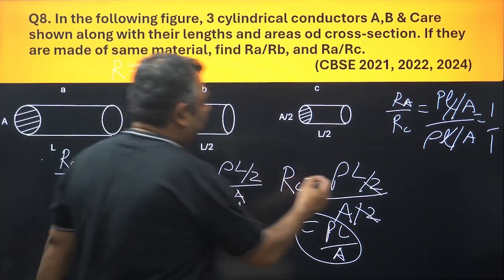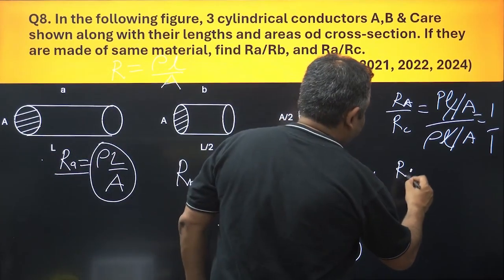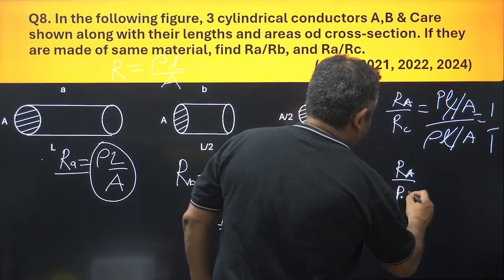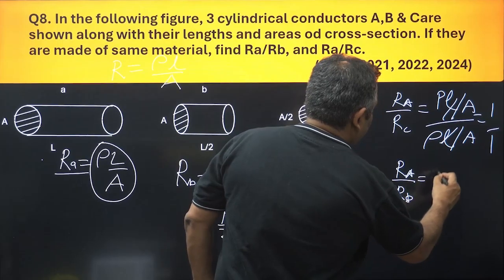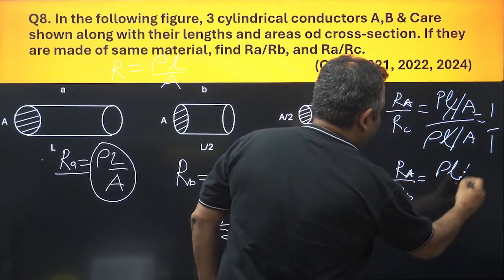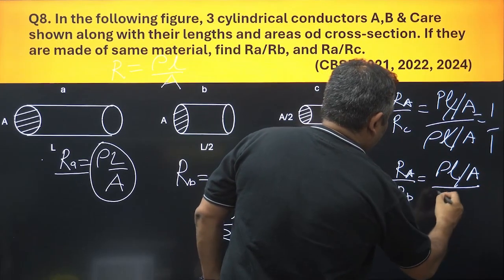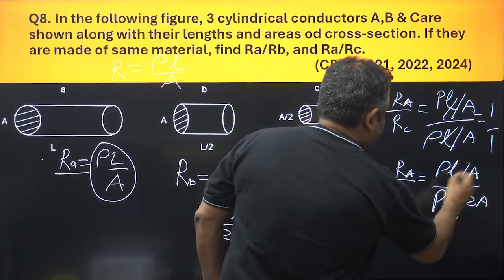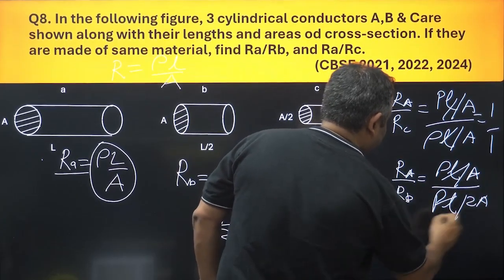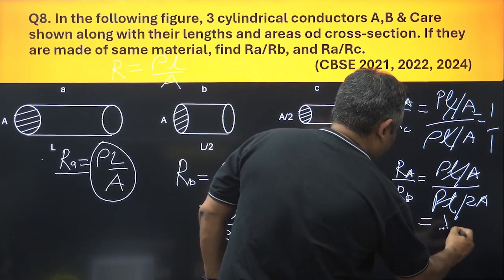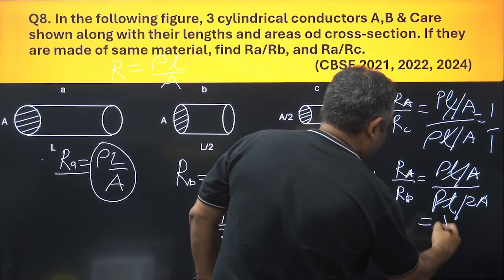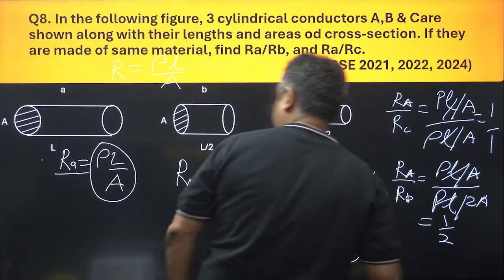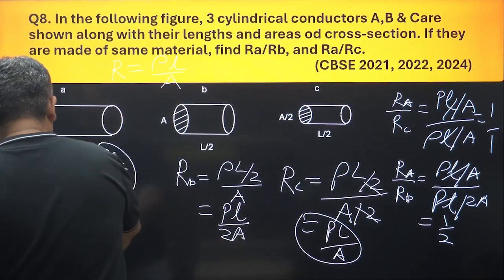So RA upon RB is equal to rho L by A upon rho L by 2A. This would cancel, and sorry, this 2 will go upstairs.